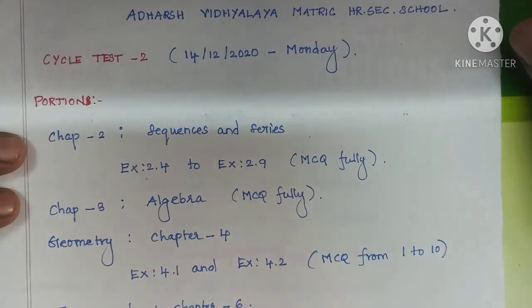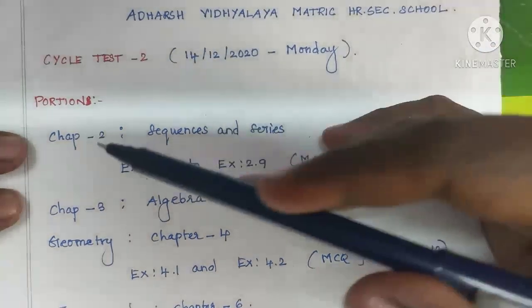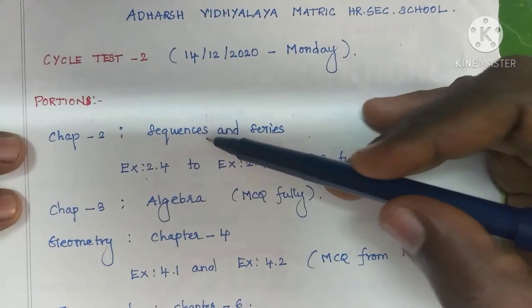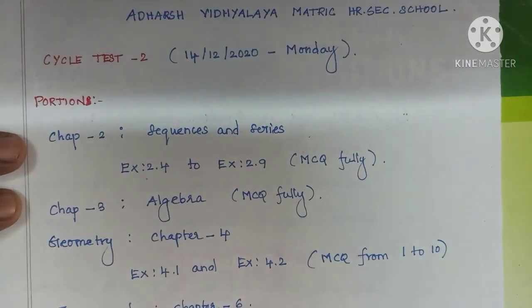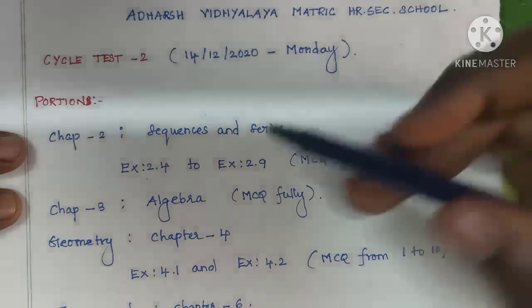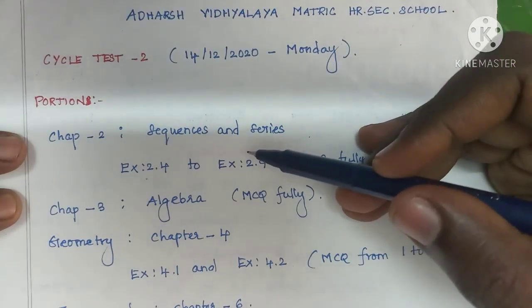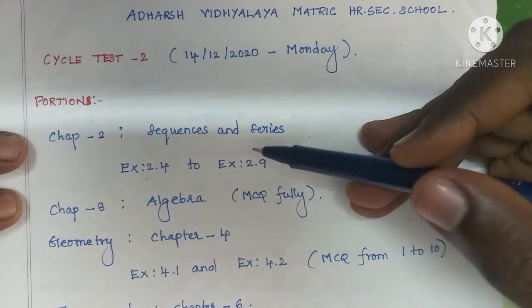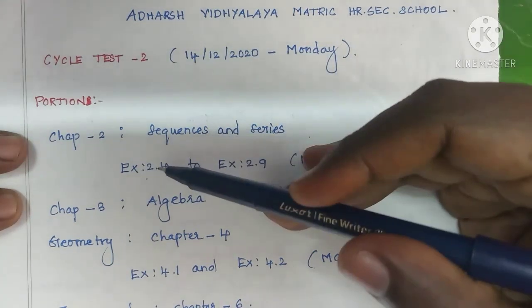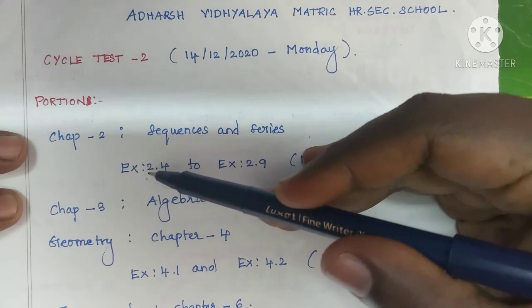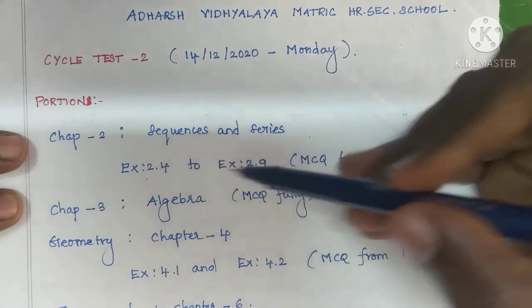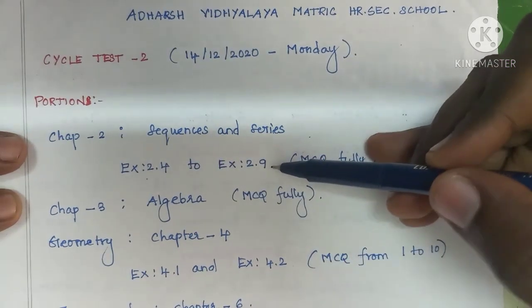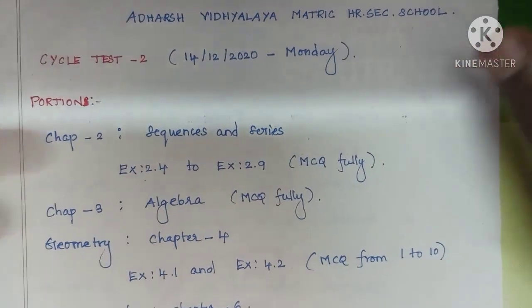The given portion is Chapter 2, sequences and series. Here we have given some important exercises alone. Those exercises are from 2.4 to 2.9.